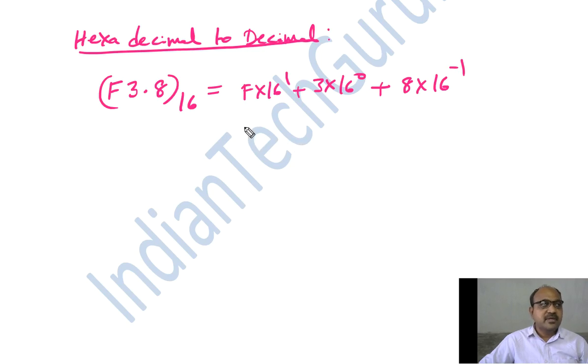A, B, C, D, E, F. So F is 15. F represents 15. That is 15 into 16 power 1, plus 16 power 0 is 1, 3, plus 8 into 16 power minus 1, 8 by 16, that is 1 by 2, that is 0.5.